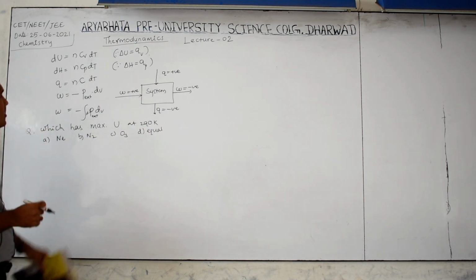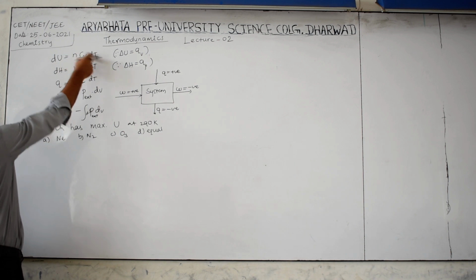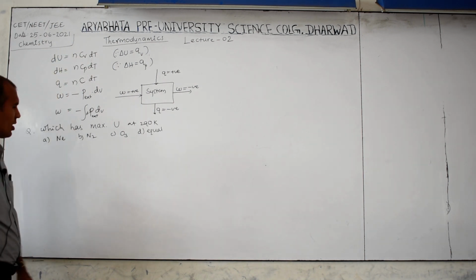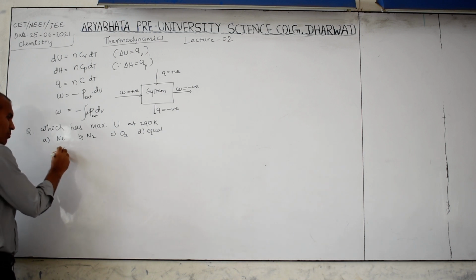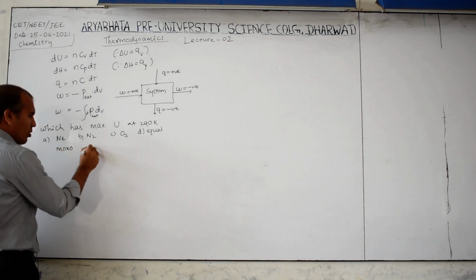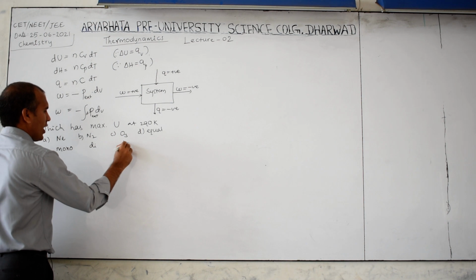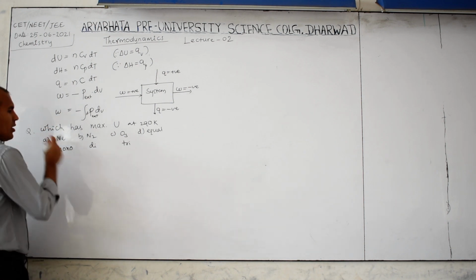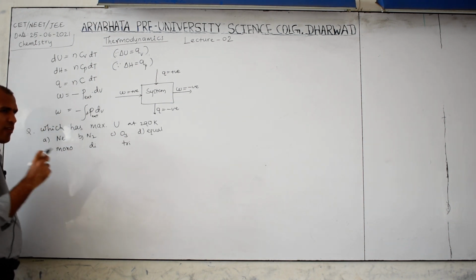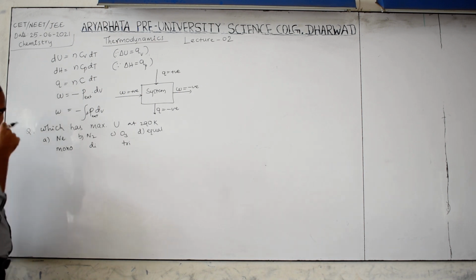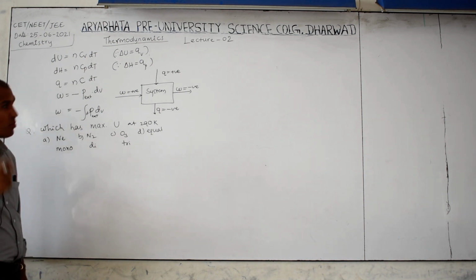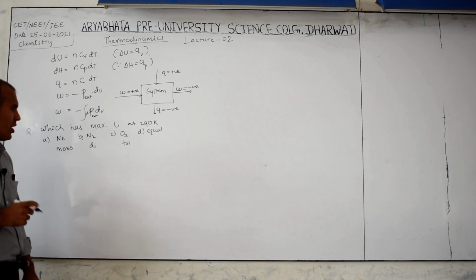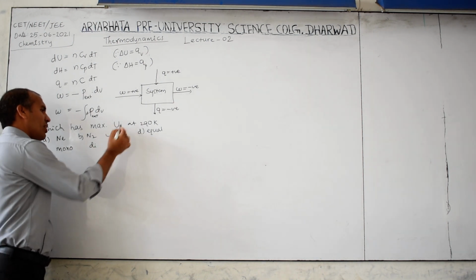How to answer this: we have the formula nCv dT. All these are gases. This is monoatomic, this is diatomic, this is triatomic. More number of atoms means more vibrational energy and more bond energy. Because internal energy is the sum of all kinds of energy, the answer will be C.